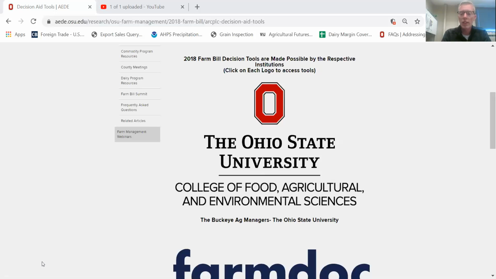And what you see over here, and I'm going to move this video box over just for a second. What you see over here in this graph, where my cursor is, these gray bars represent the estimated PLC payment that we can expect. And I'm going to enlarge this real quick. So the gray bars are our PLC payment that we can expect from the program. And again, this decision that producers will make this year is for a 2-year program, 2019 and 2020. So we've got both years listed here, 2019 and 2020.